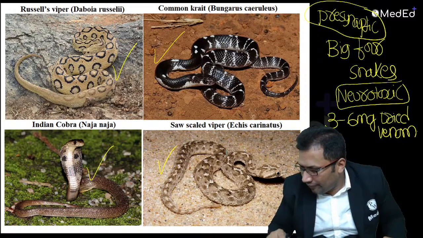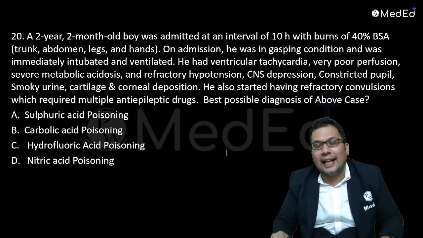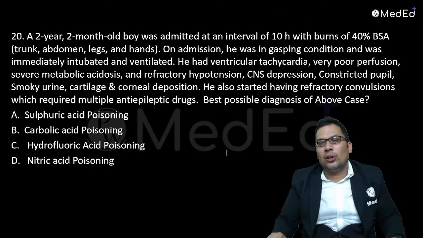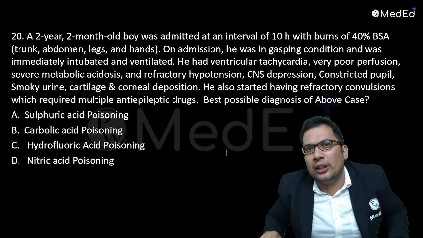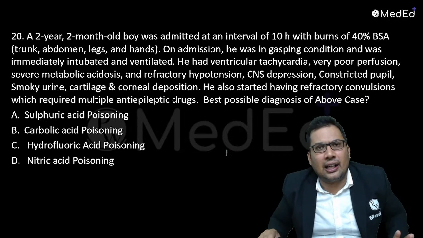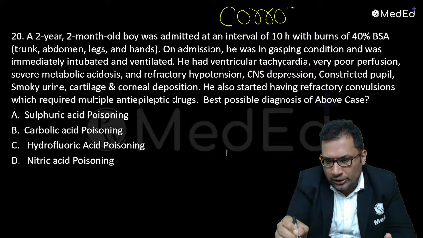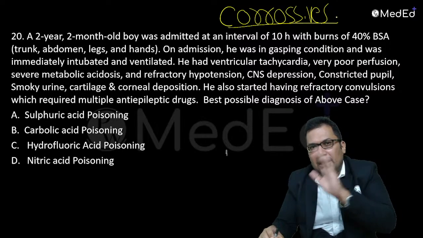Okay. Next question is about acids and alkalis. One more frequently asked topic: carbolic acid, sulfuric acid, nitric acid, oxalic acid. We call them corrosives, right? You must know alkalis and acids.